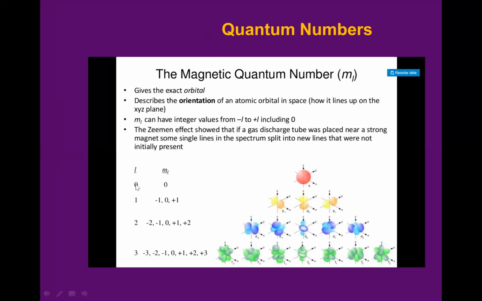If L equals 0, how many orbitals in here? Only one. If P, how many orbitals? 3. D, 5. F, 7. Do you remember this one?